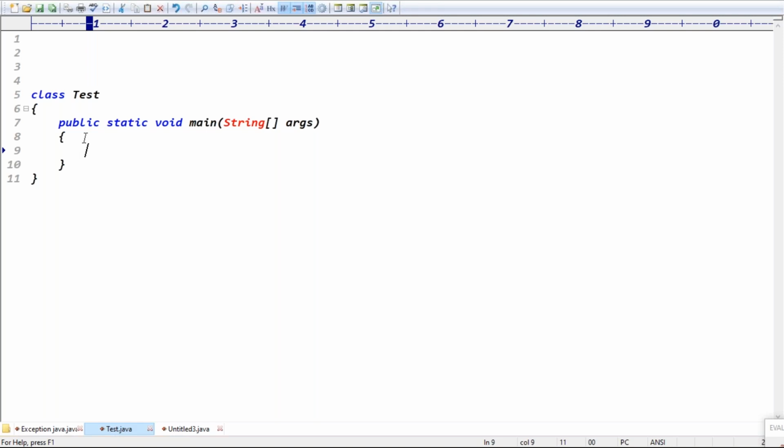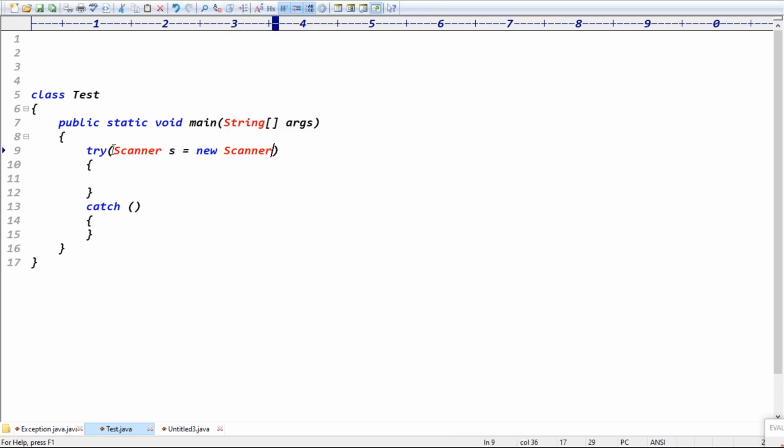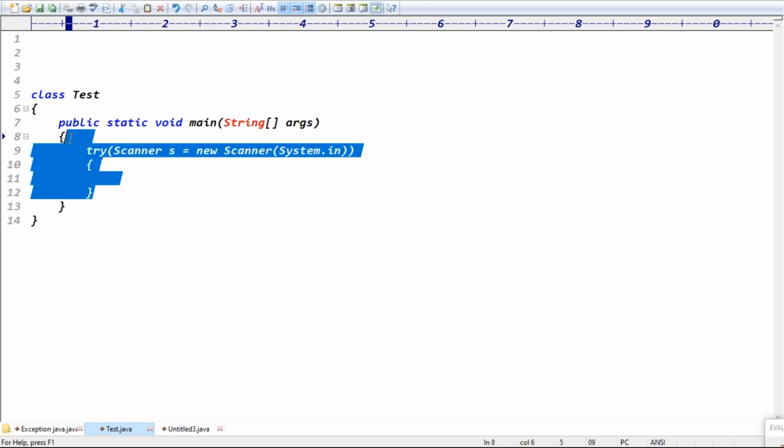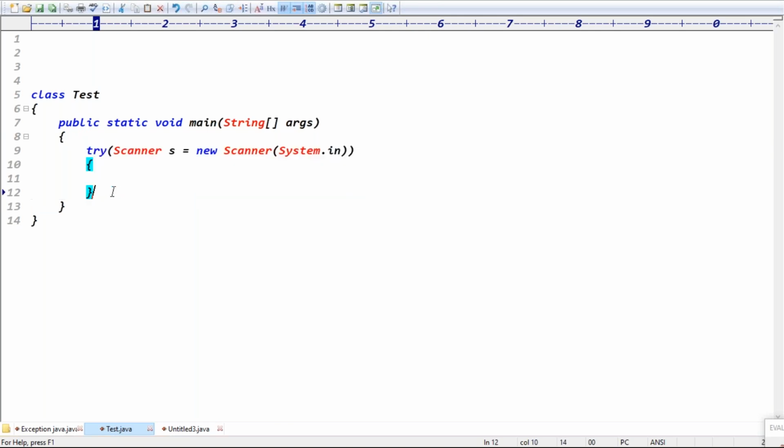If you declare the resource using the try block, in the try block you can take the parenthesis. Try, here parenthesis, you can take the resource. Which resource do I want to take here? Scanner resource. Scanner s equal to new Scanner of System.in. Even catch is not required. Scanner is a resource I have taken using the try block. Once the try block is completed, this resource is automatically closed.